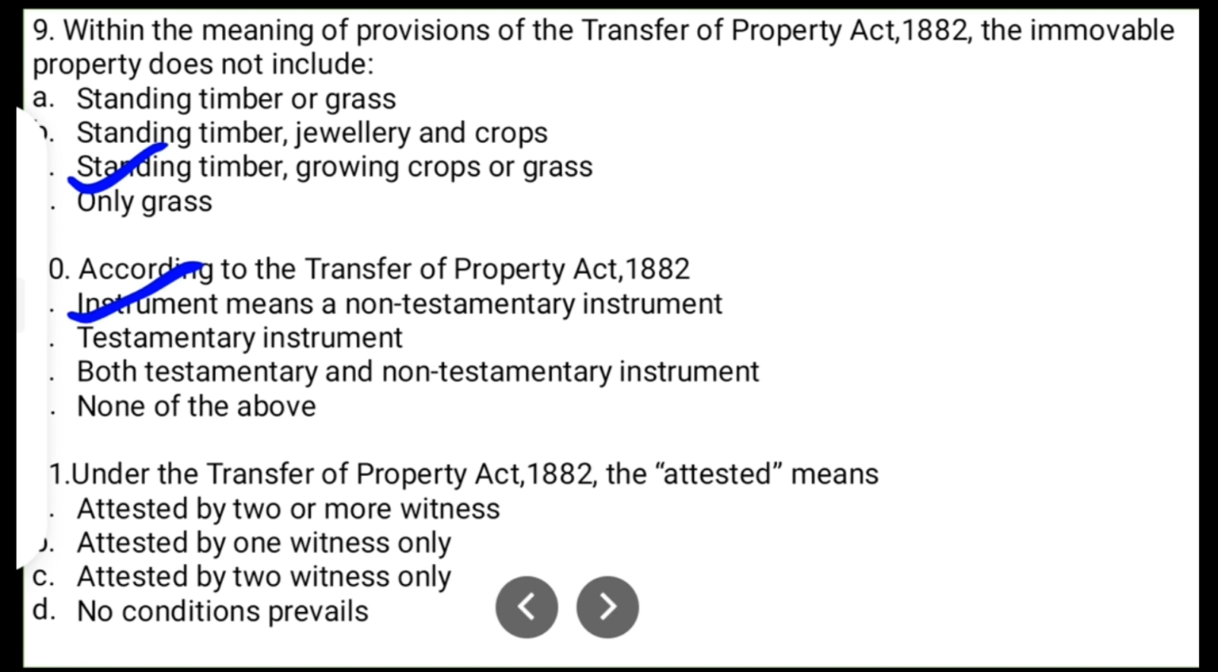Question number 11. Under the Transfer of Property Act 1882, the word attested means option A attested by two or more witnesses, option B attested by one witness only, option C attested by two witnesses only, and option D no condition prevail. So the correct answer is attested by two or more witnesses, because if any instrument under TPA is attested by only one witness, it shall be deemed invalid.